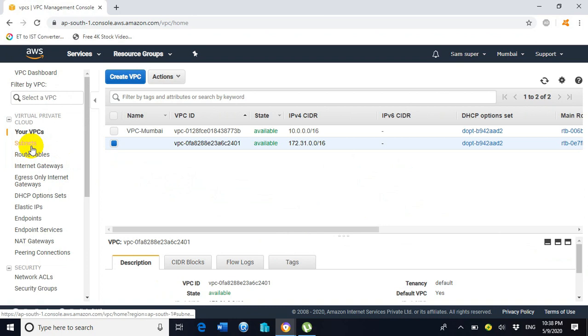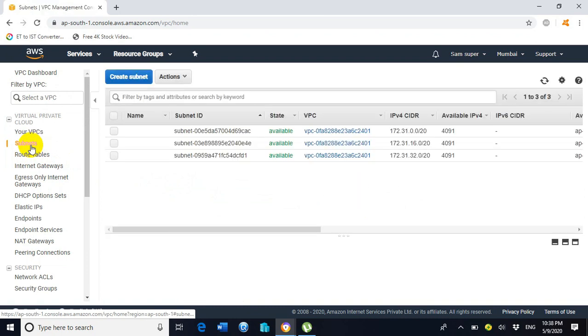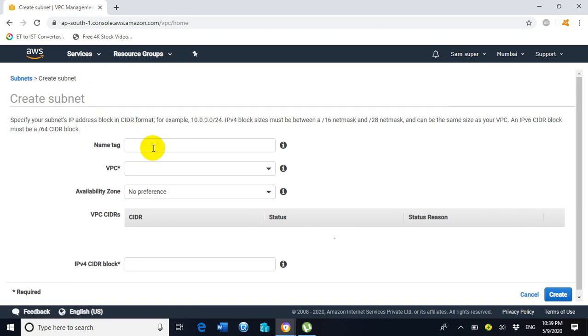Now click on subnets, click on create subnet, and assign the name of the subnet according to the suitability and the purpose. Here we are creating a subnet inside VPC Mumbai, and VPC Mumbai is located inside the Mumbai region.